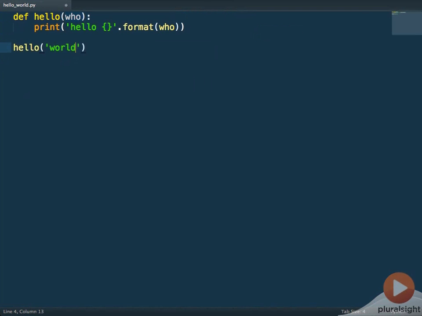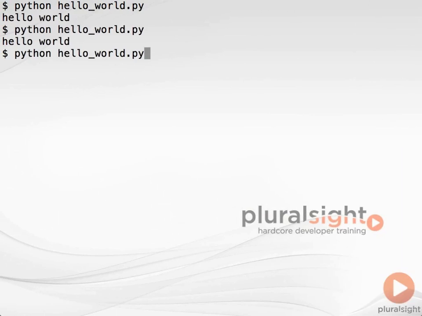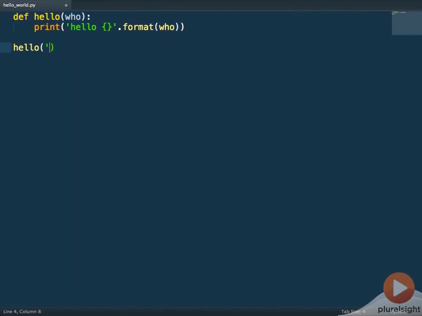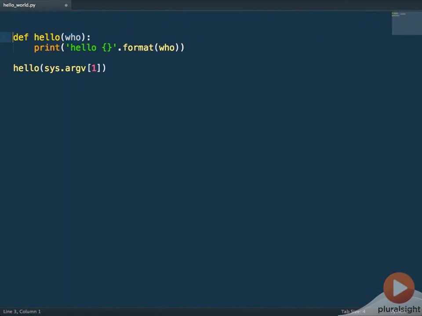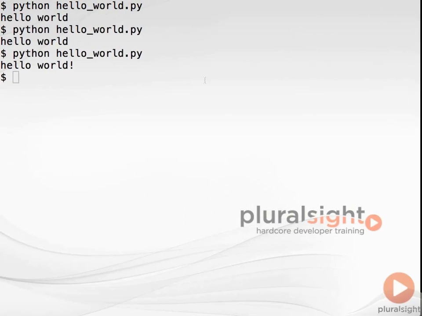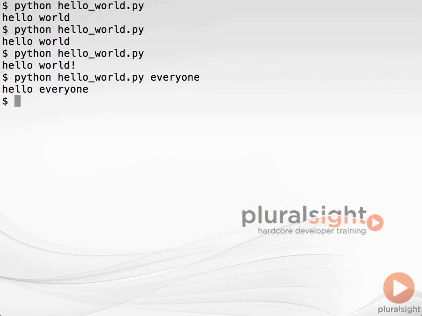What we see here is the development of a simple Hello World program that goes from being a very simple print statement to being a function that takes a parameter, to being a function that takes a parameter that's drawn from the command line.